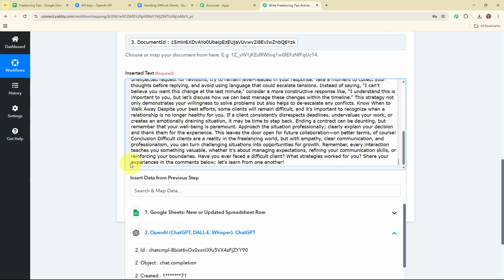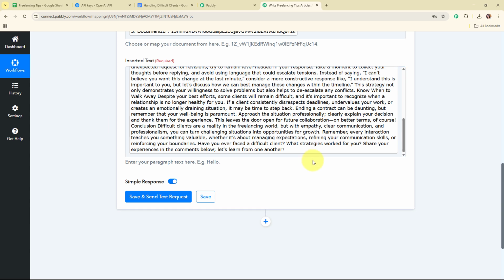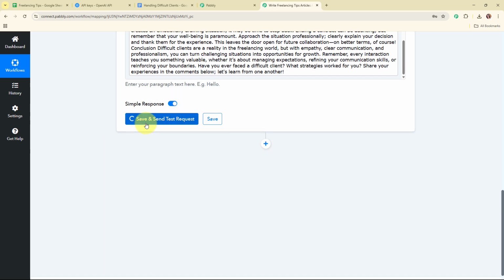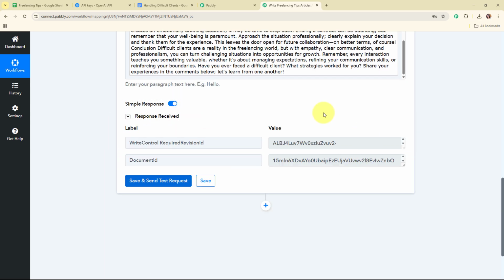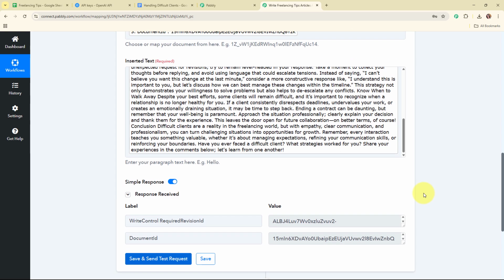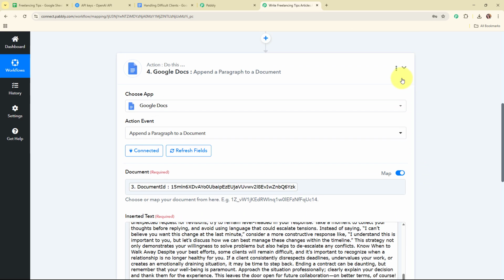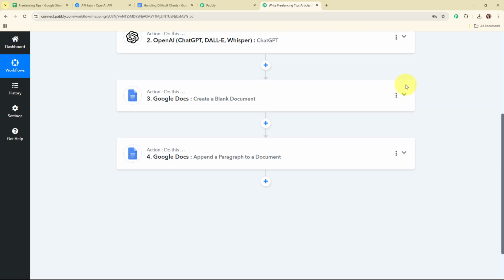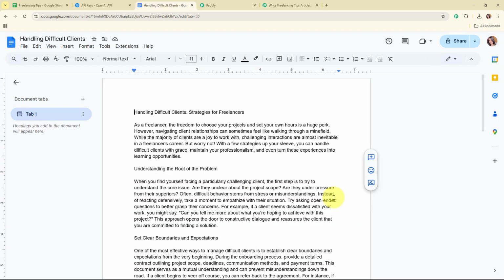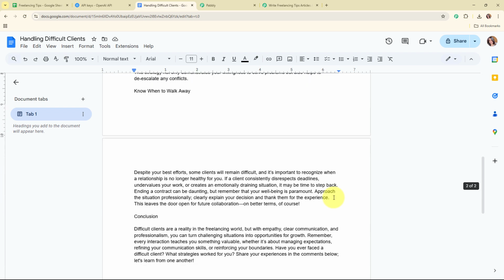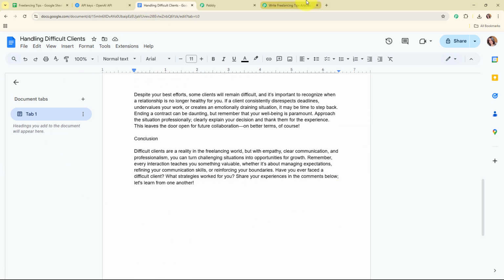So this is the article generated. And now after entering all the required details, I'm going to click on save and send test request. And here you can see we have received a successful response. That means we have successfully added the article generated by OpenAI in our Google Docs. So let's go and check it. And here you can see we have successfully added the article over here. So with this, we have successfully set up an entire automation.